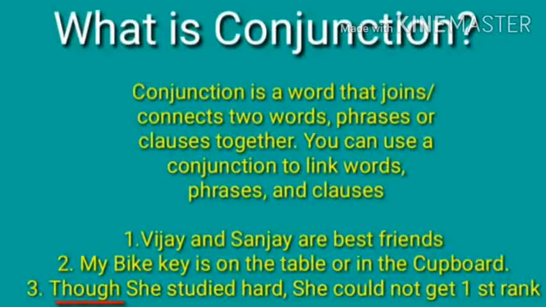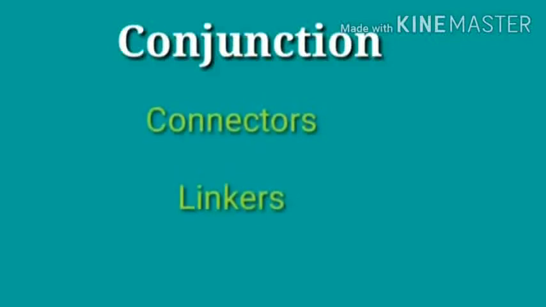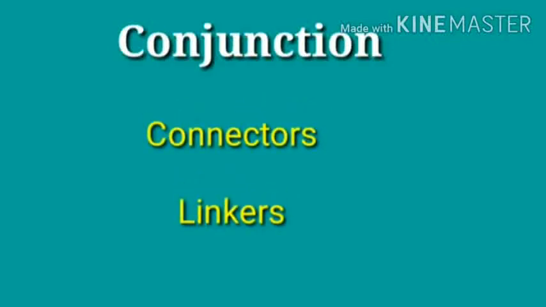So this way, we use conjunctions in the English language for connecting words, phrases, clauses, sentences, etc. So conjunctions have got such a great place in the English language, my dear children. We shall see further the different types of conjunctions in this video. So simply we can understand conjunctions in simple terms like they are connectors or linkers. We use conjunctions for connecting words, connecting sentences, linking words, etc.